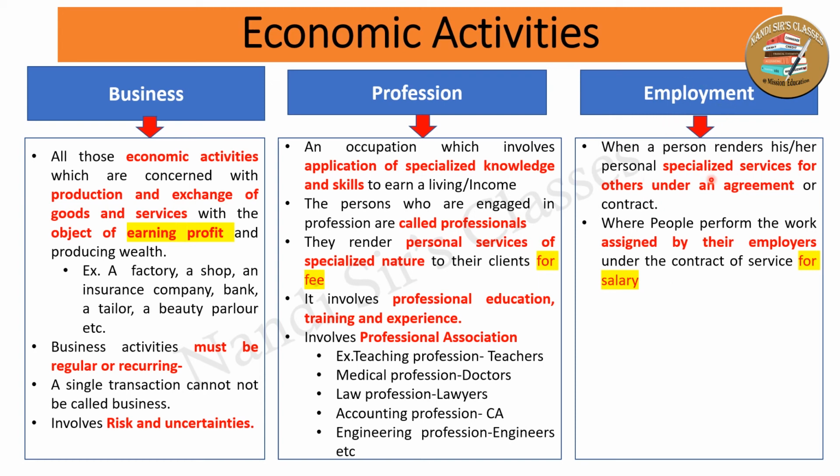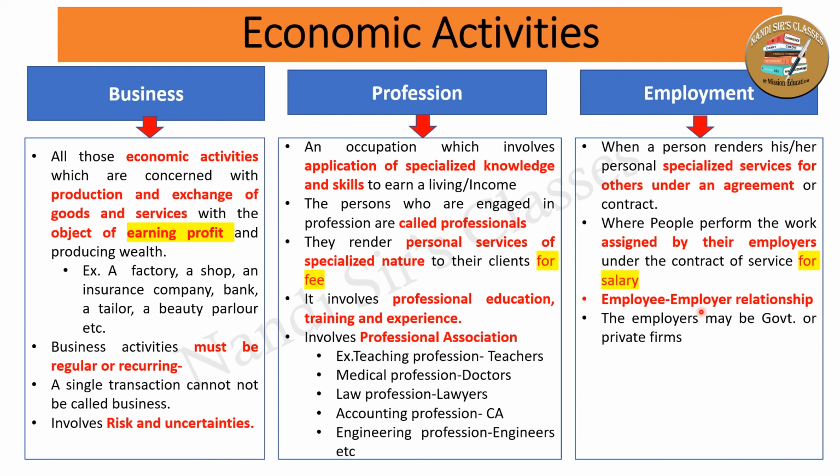Where people perform the work assigned by their employers under a contract of service for salary, this is called employment. The person who renders specialized services under an agreement is called the employee, and the person on behalf of whom the employee works is called the employer. So employment simply means the relationship between employee and employer.